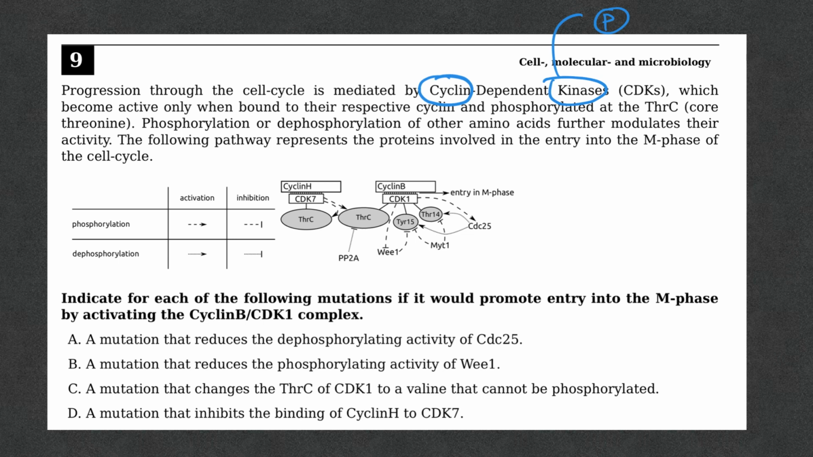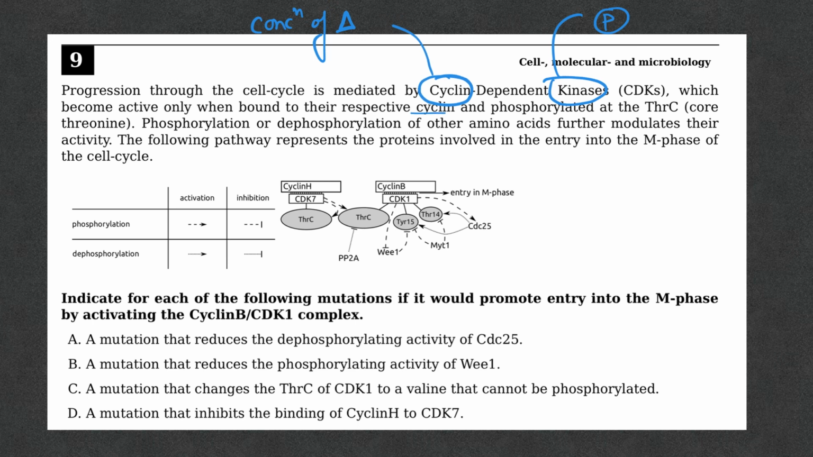Now, why is the name cyclin? Because the concentration of this protein changes in a cyclic fashion, that means sometimes it goes up, sometimes it goes down. CDKs become active when bound to their respective cyclin. So that is why they are said to be dependent, right?